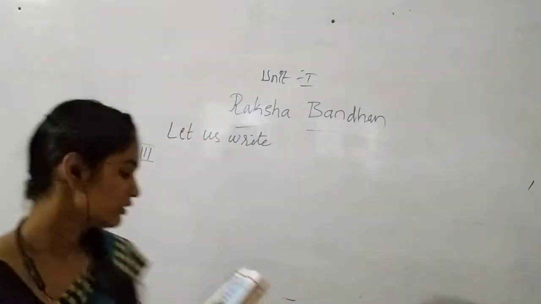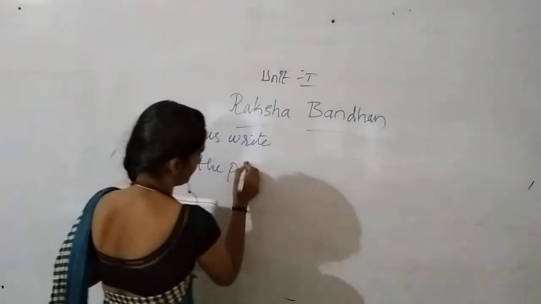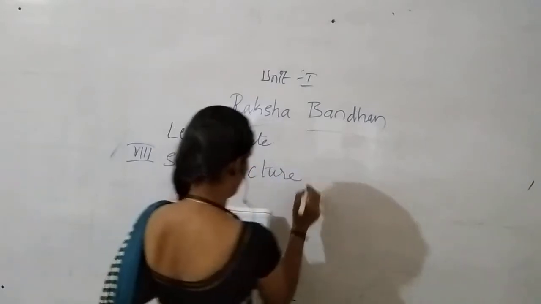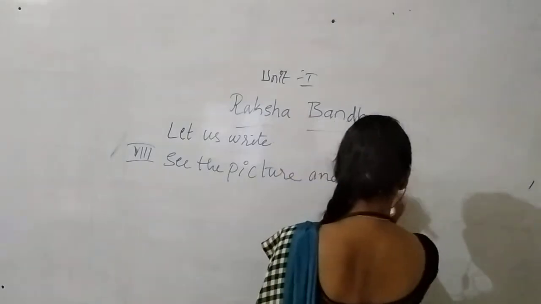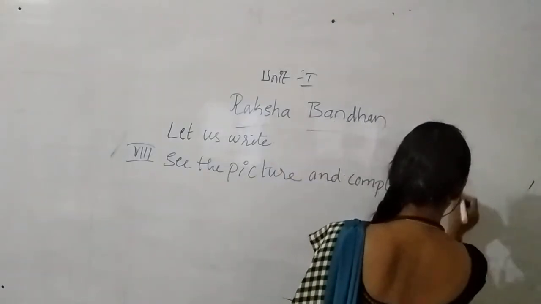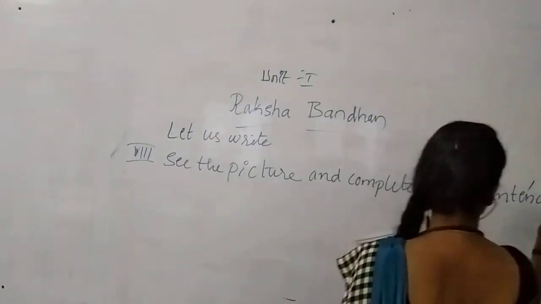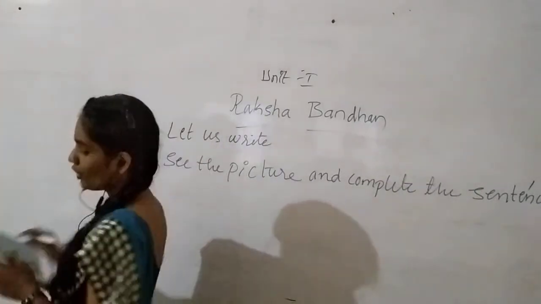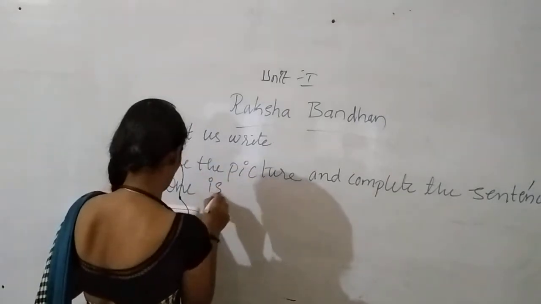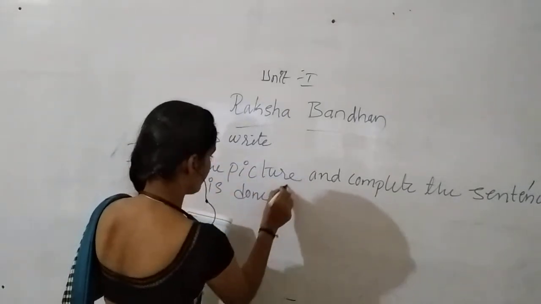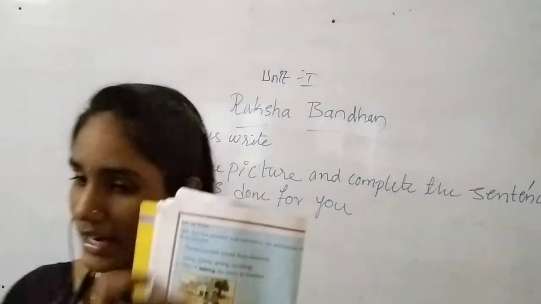So, the eighth activity: see the picture and complete the sentences. One is done for you. Yes, one is already done for us. They have given one example, and according to that we have to do the further activities also.